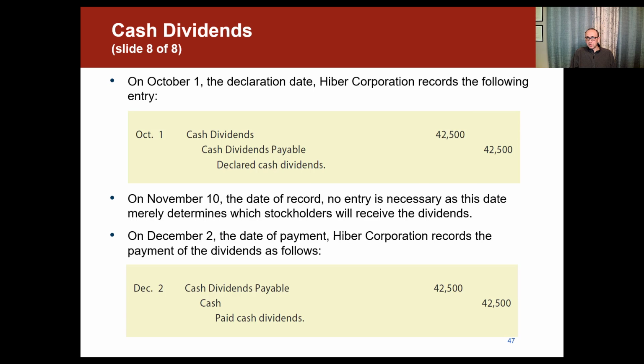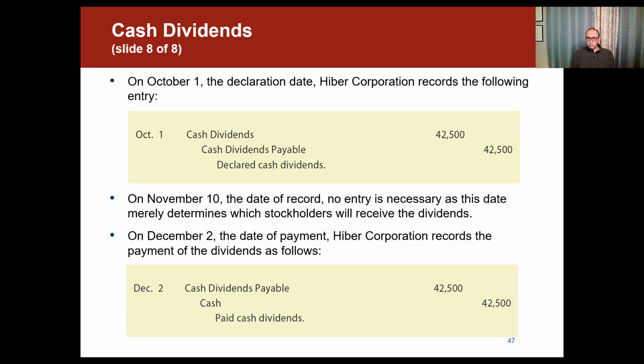So on October 1st, which is the date of declaration, Hyber Corporation records the following entry. They're going to debit cash dividends, and by the way, that's just like saying dividends, which is 42,500. And then you credit cash dividends payable, which is a liability account, for 42,500.